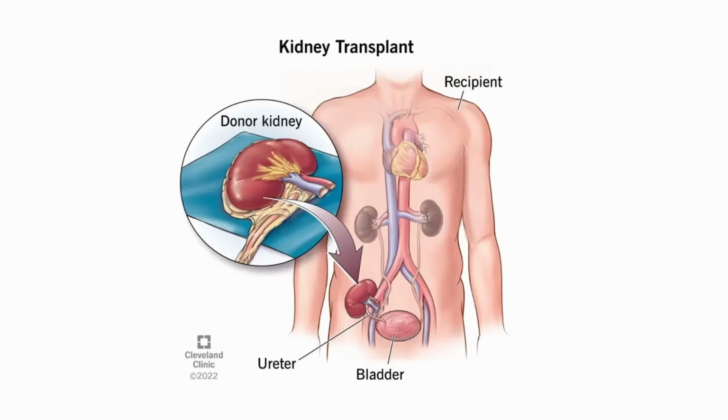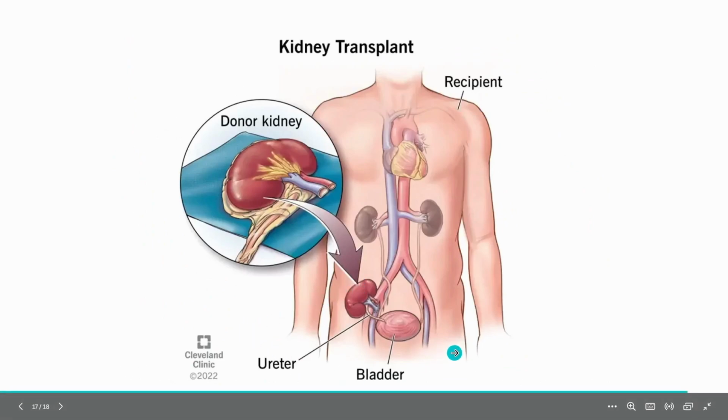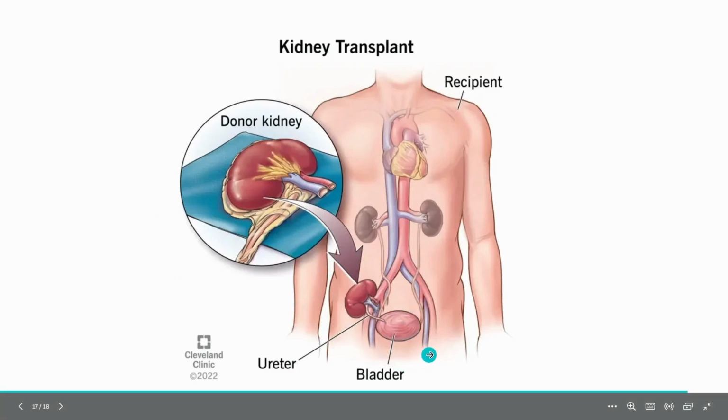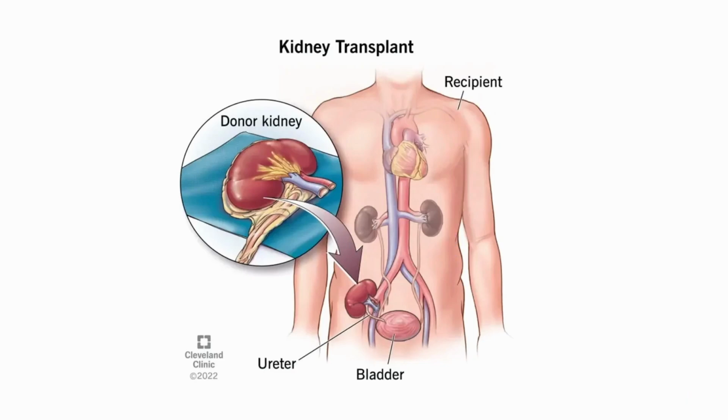Now, kidney transplant. As I said, when the kidney completely fails, the individual might die. To avoid this situation, a kidney is transplanted from a donor. The person who willingly gives his or her kidney is the donor, and the donor kidney is transplanted into the body of the recipient, and the functionalities are observed. The individual is kept under observation. So this is how a kidney transplant is done.